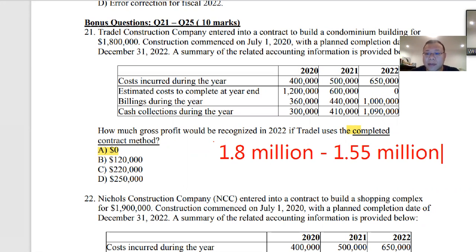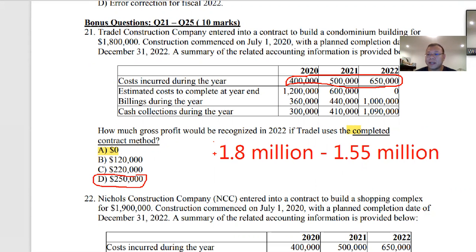This number comes from the total actual cost for this project. So your gross profit is 250,000, and this will be recognized in 2022 because this is the completed contract method. The answer is B.